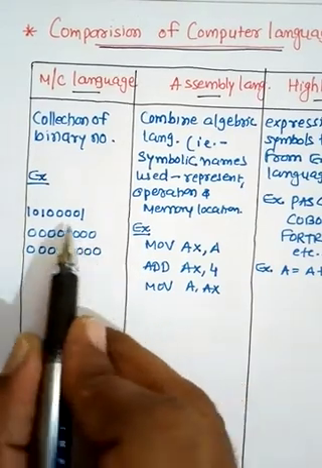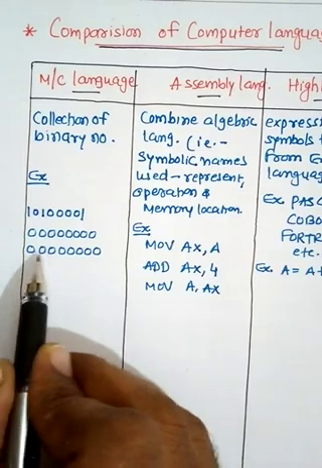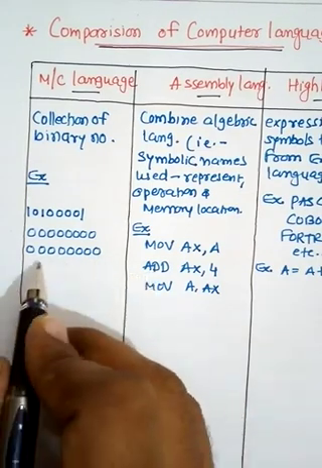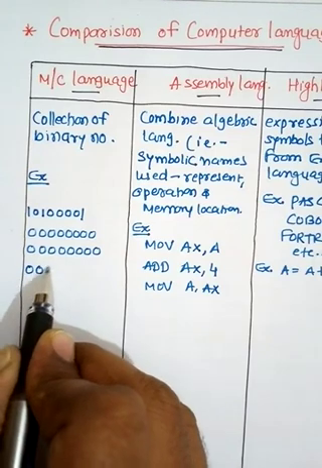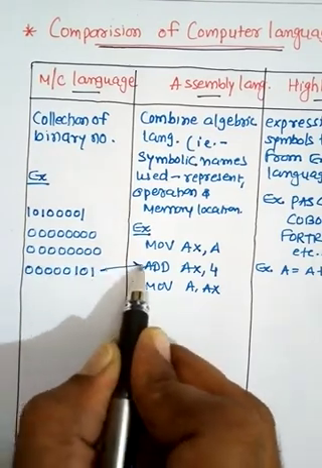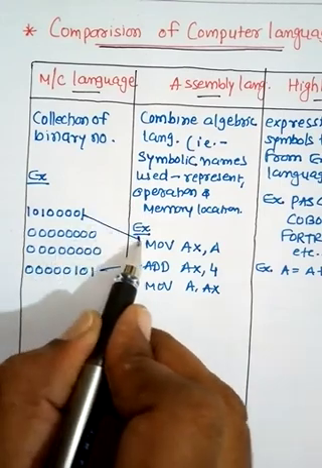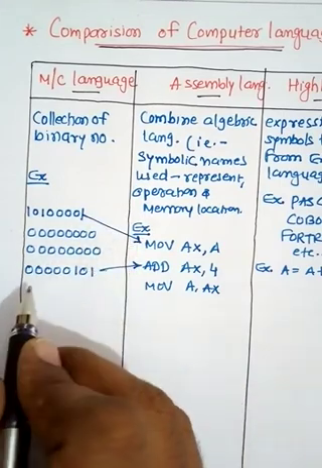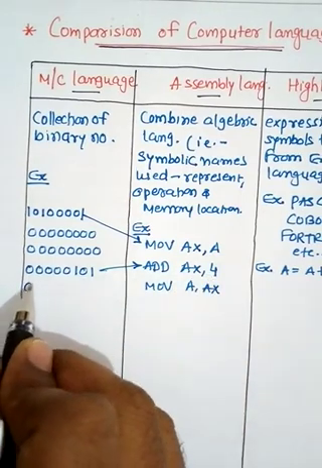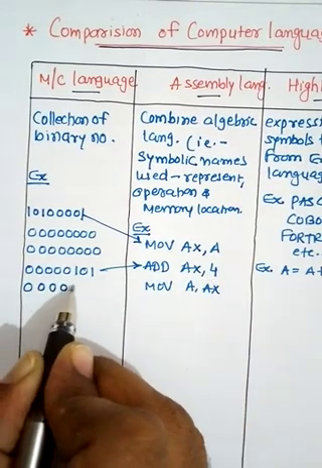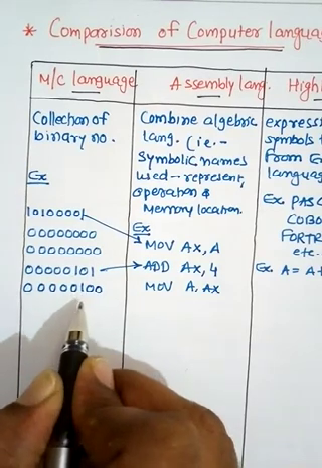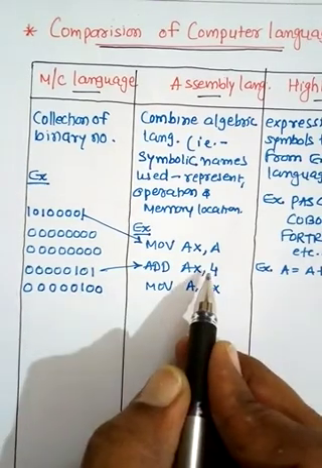So together we have move ax a. Now I want to write add. It will be 1 2 3 4 5 1 0 1. This compares to this. And now I want to write a 4, then 0 0 0 0 0, and its binary value is 1 0 0. So this one is called 4.